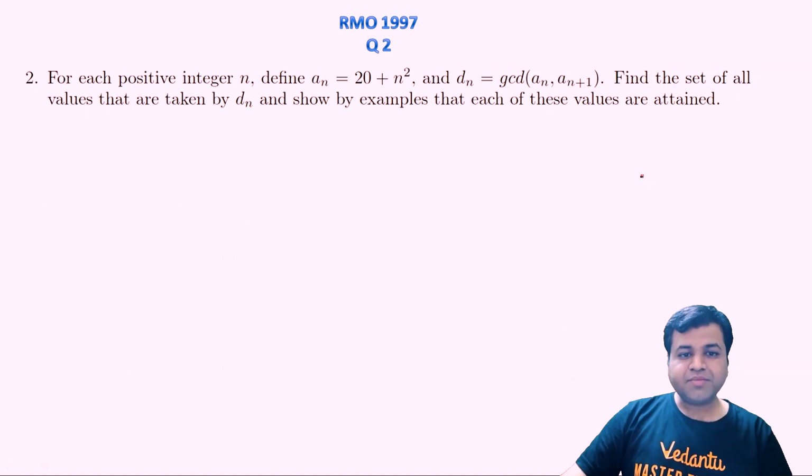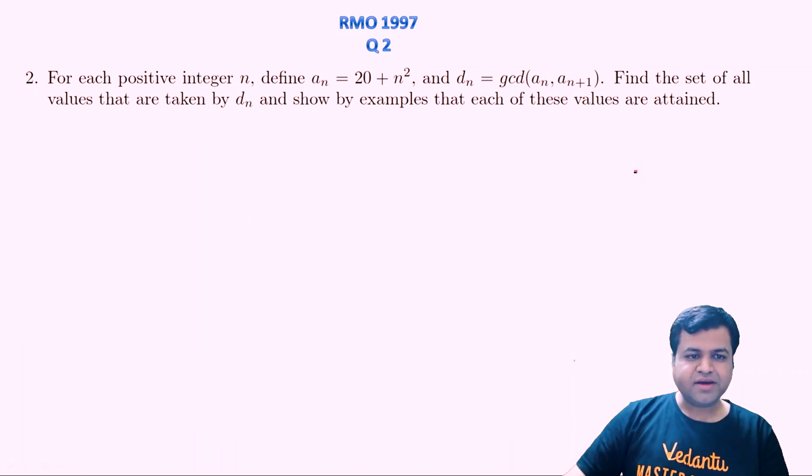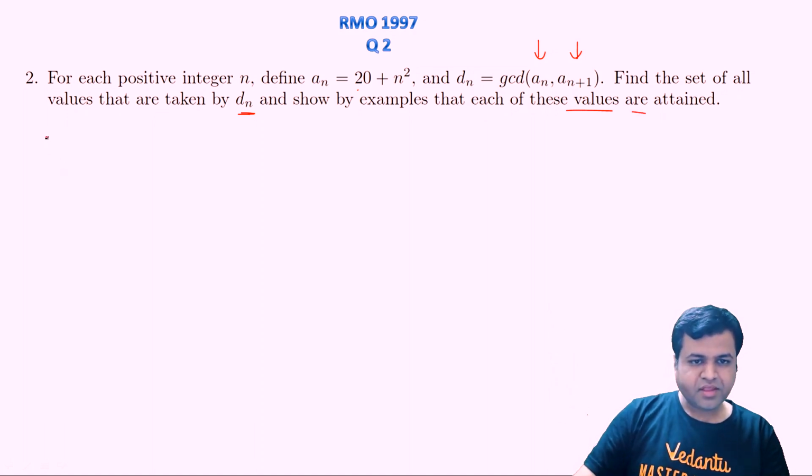This question is from number theory, and this is a simple application of Euclid's division lemma, right? The question states that for each positive integer n, an is defined as 20 plus n square, and dn is the GCD of an and an plus 1. We need to find the set of all values that are taken by dn and show by examples that each of these values is obtained. All right, so let's find the GCD of